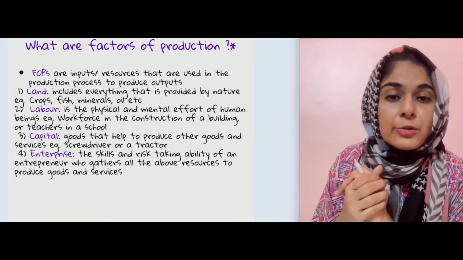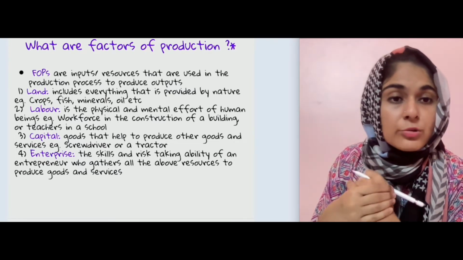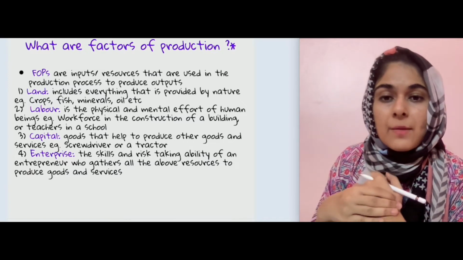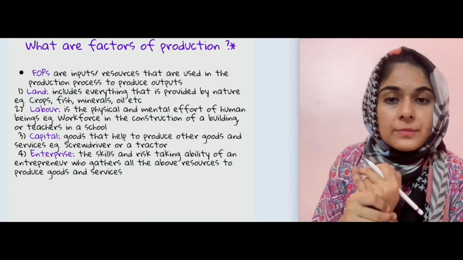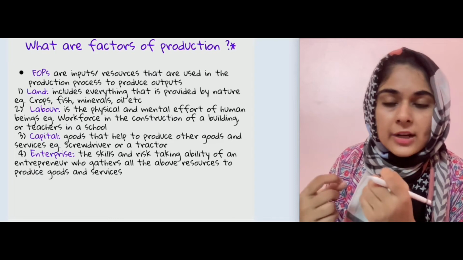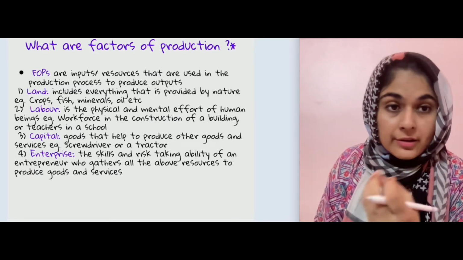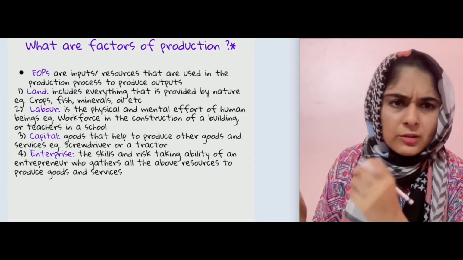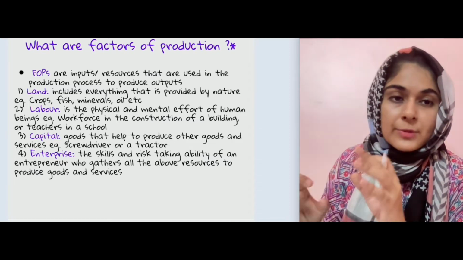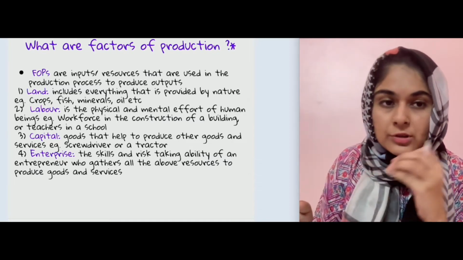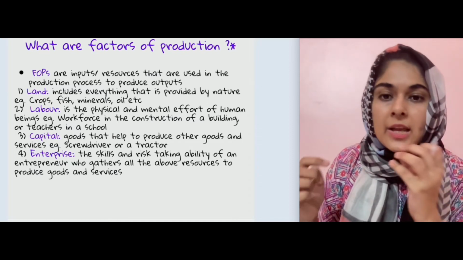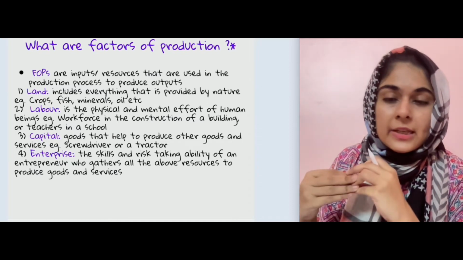Goods that help to produce other goods and services. Example: screwdriver and tractor. सही है, कोई स्क्रू ड्राइवर हो या ट्रैक्टर हो. Usually tractors are used in agriculture, and there are a lot of uses for tractors, but that machinery that is used to produce other consumer goods is part of capital. ठीक है.